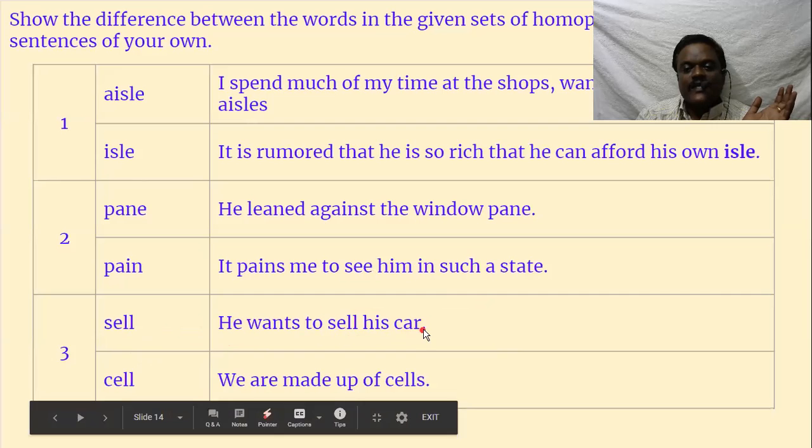Sell. He wants to sell his car. Cell means, we are made up of cells. Cells, tiny, minute parts of our body. So we are made up of cells. And even cells have different meanings as well.